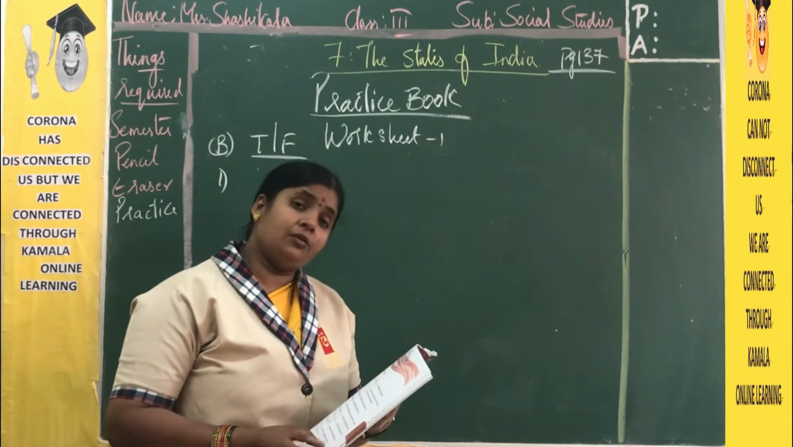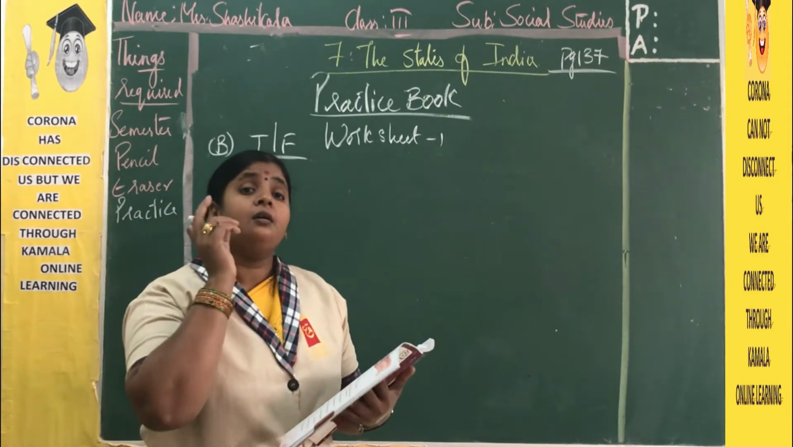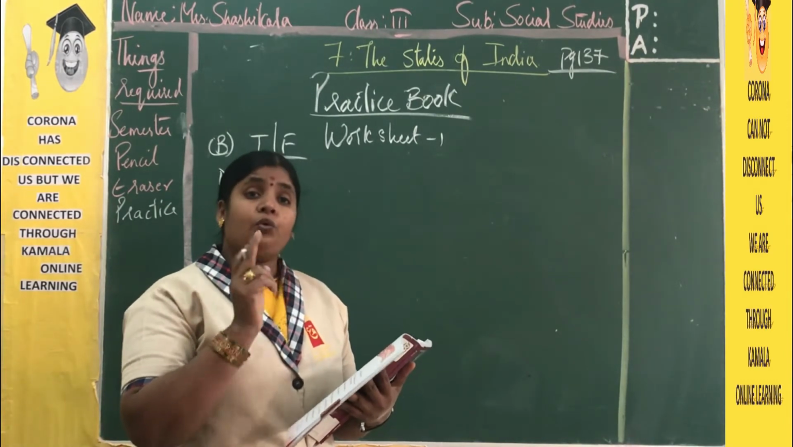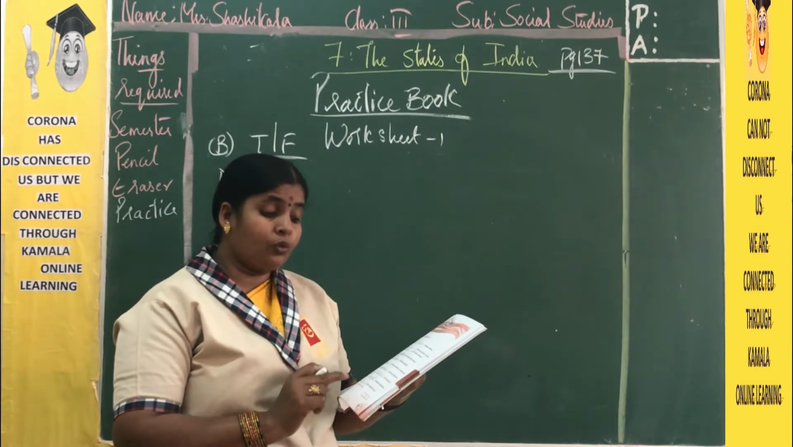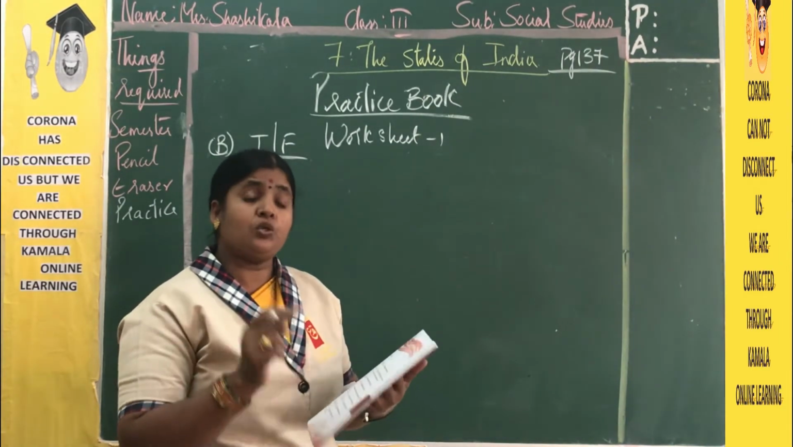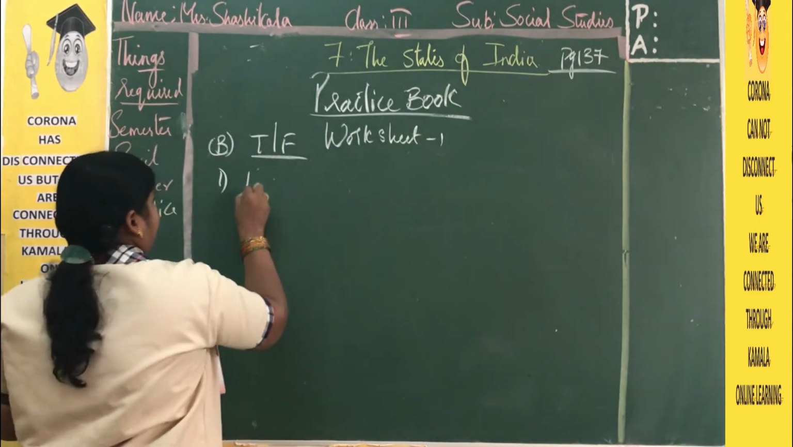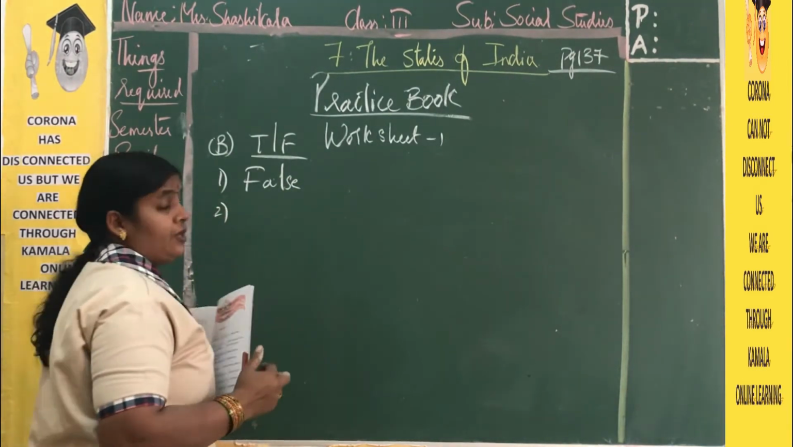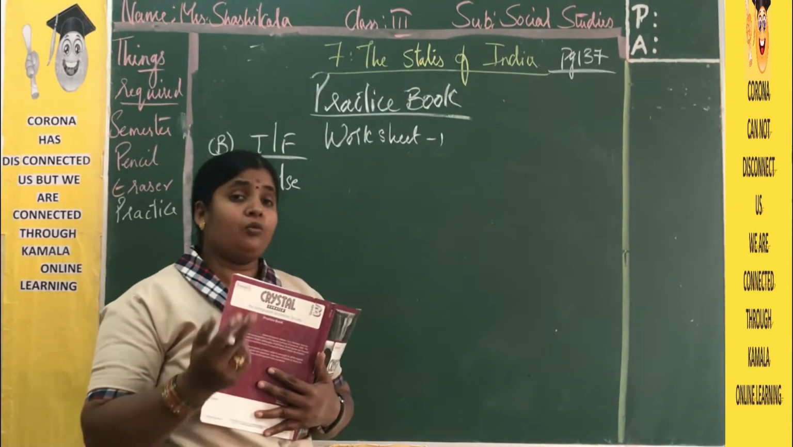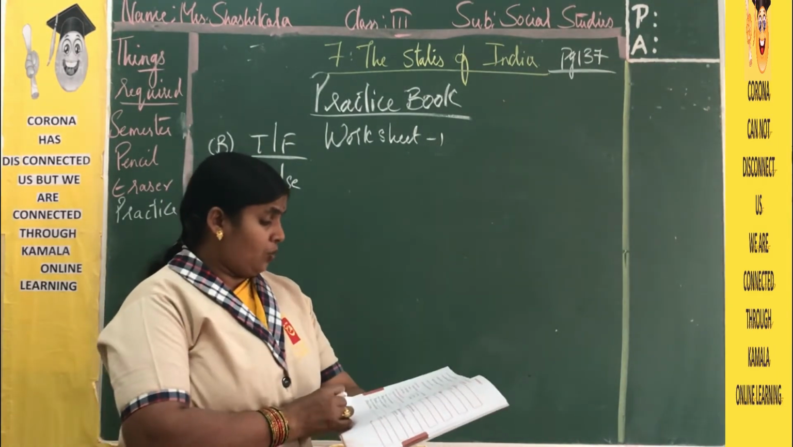We have 29 states and 7 union territories. So here the question is, India has 29 union territories. So is the statement true or false? The statement is false. We have 29 states and 7 union territories. Don't forget, this is very important. Right? Now the second one.